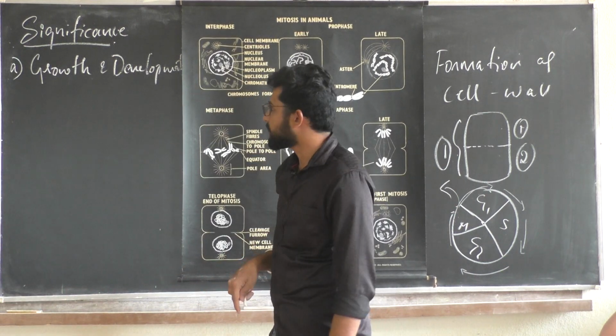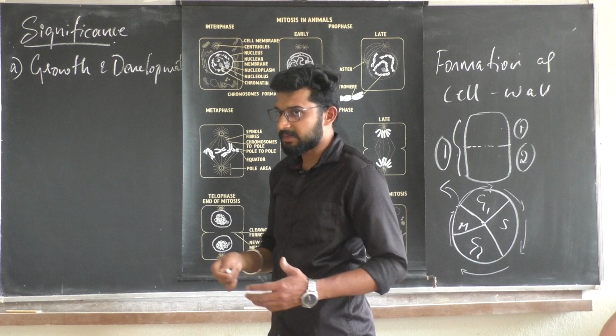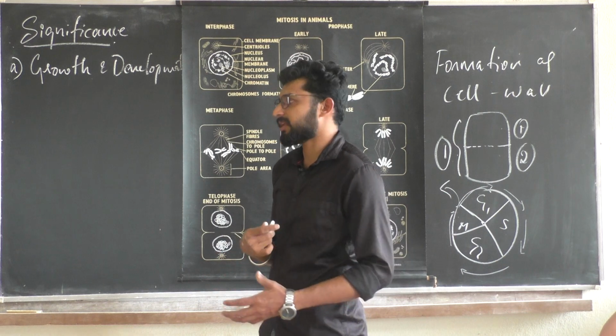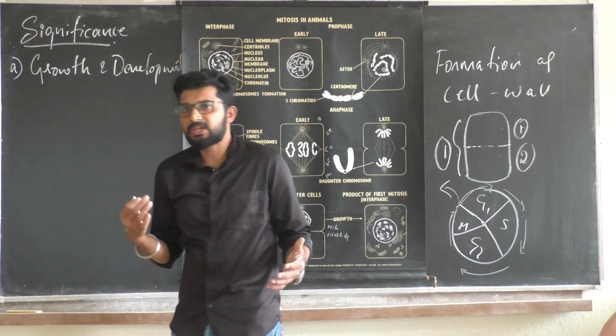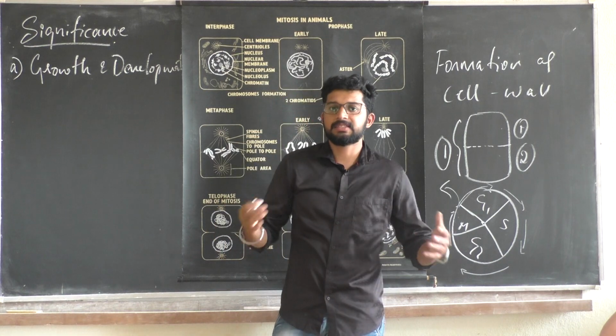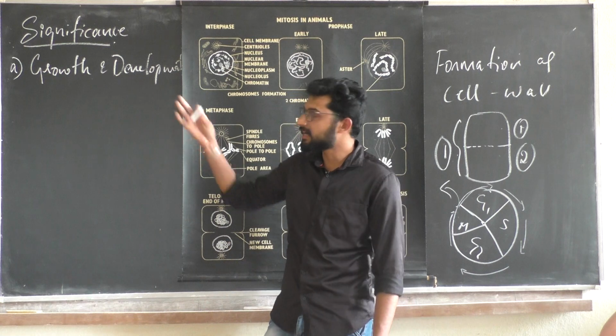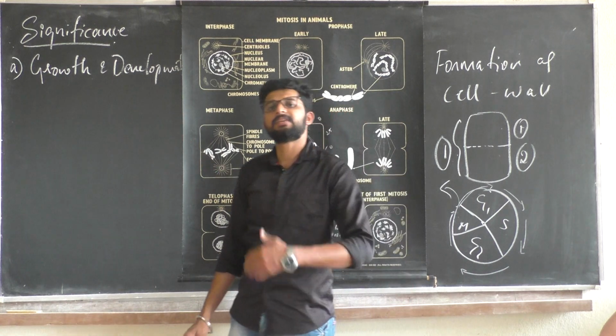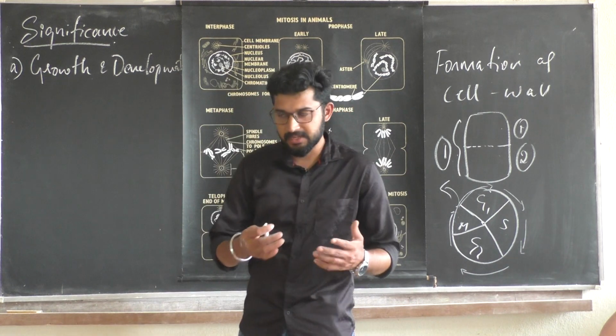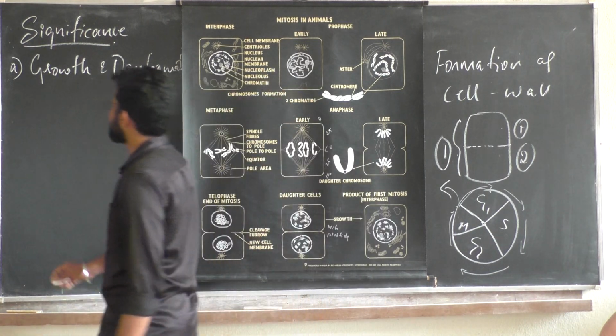Wherever growth is required, we need to produce more and more cells. Increase in size along any axis is called growth or development. For that we require cells, even for the increase of cell layers. That is the first one.